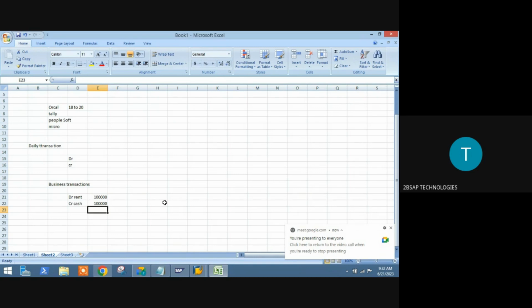Based on that, a separate team will be available and they will take care of it. As a functional consultant, we never look at those things. Once you do this data entry, immediately it gets updated into your data storage, that means your hard drive. Clear? Then if you want to view it, you can view the same.